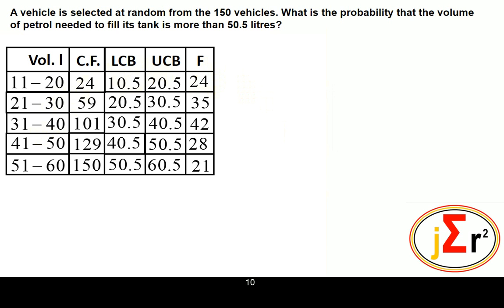A vehicle is selected at random from the 150 vehicles. What is the probability that the volume of petrol needed to fill its tank is more than 50.5 liters? What we need to find is the probability. So the answer that we are about to give is a probability. What is the probability? Before looking into the table, we will see if we can give a general idea of what a probability is.